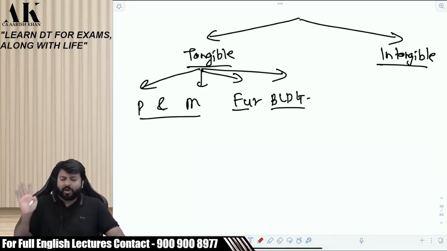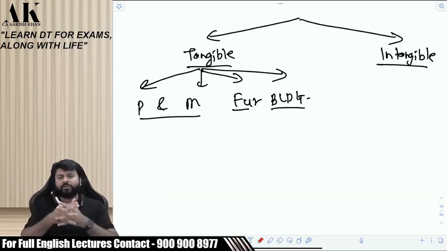So you have to make these blocks in the exam. Sir, patent and know-how will go together? Yes, patent and know-how, both are intangible assets, will go together. Patent will be part of intangible asset. Know-how will be part of intangible asset. License fee will be part of intangible asset. Then franchise will be part of intangible. All of them will go together.